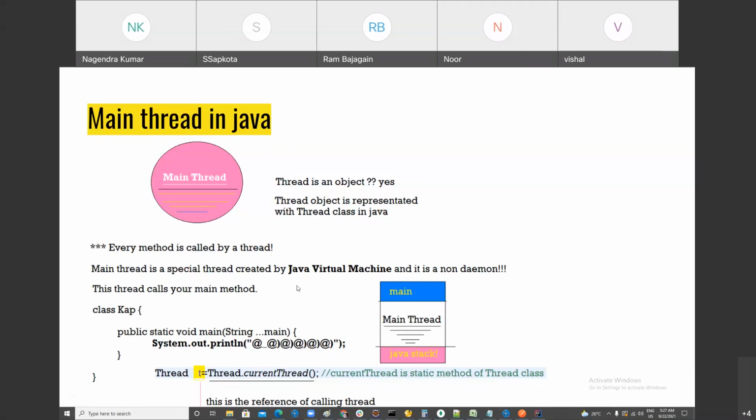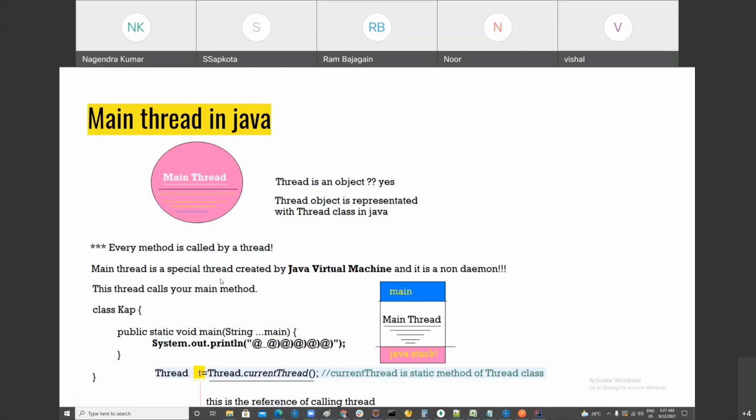So let me tell you again. Who calls the main method? Your answer should be the main thread. And who creates the main thread? JVM. So if somebody asks who calls the main method, your answer should be: main is called by the main thread, and the main thread is created by the Java virtual machine.